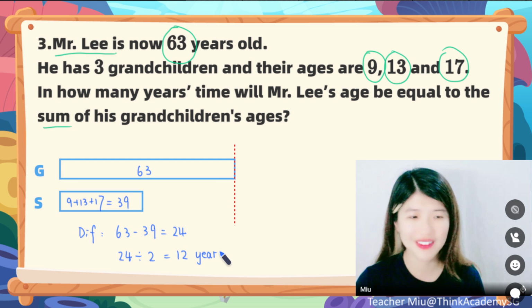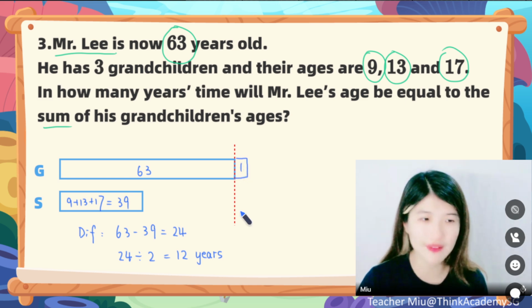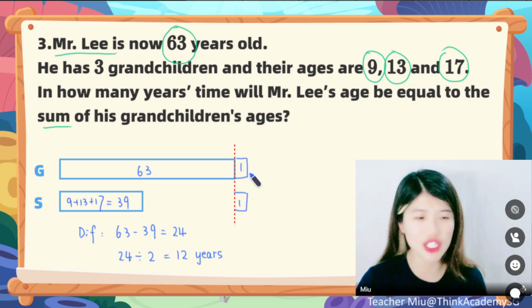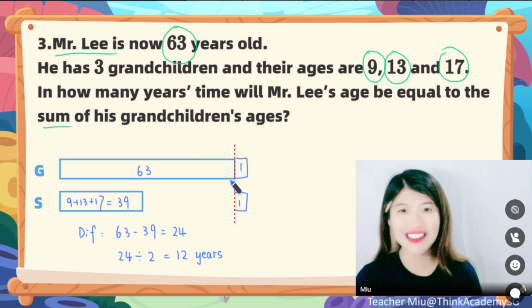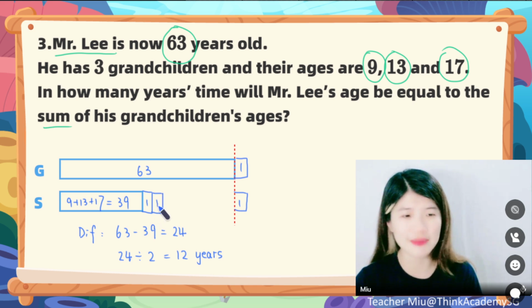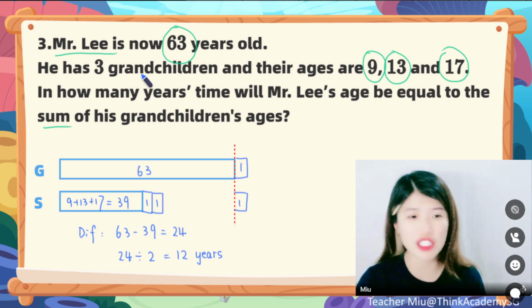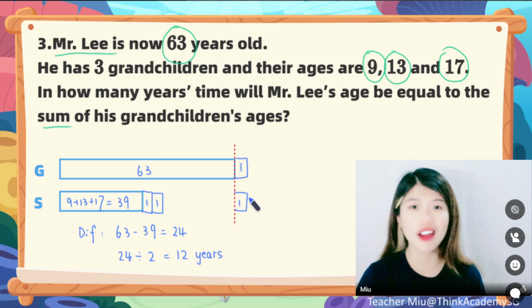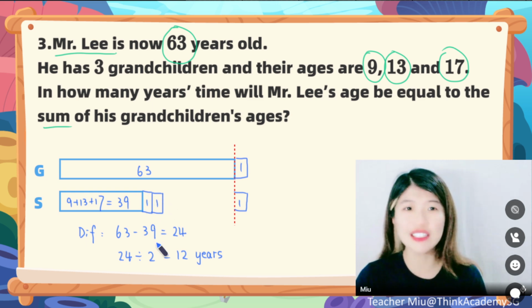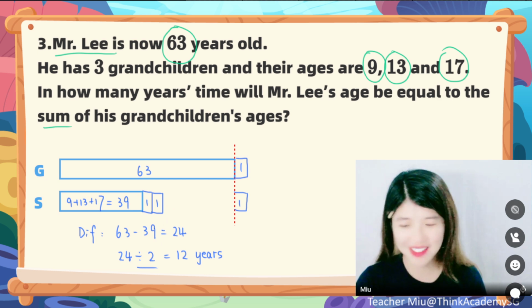Why is it 12 again? Because grandpa increased by 1. There must be 1 grandson sharing the gap, canceling the growing up. At the same time, 1 grandson filling the gap. At the same time, another grandson filling the gap. So actually, you have 3 grandchildren, right? 1 grandson canceling the growing up. Another 2 grandsons sharing the difference. That's why you need to divide it by 2 to fill in the gap. All right, so easy, right?